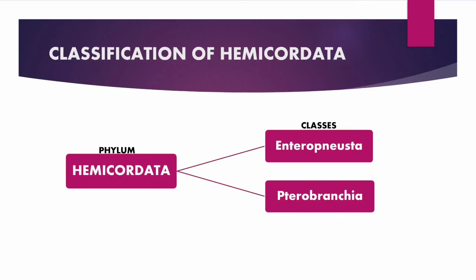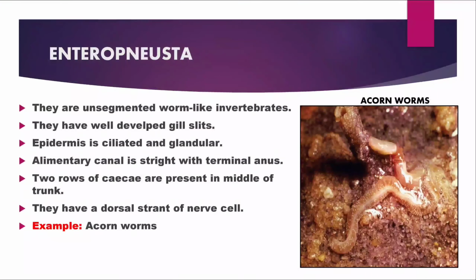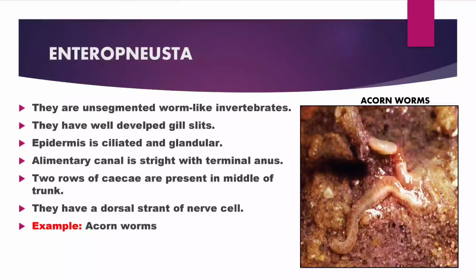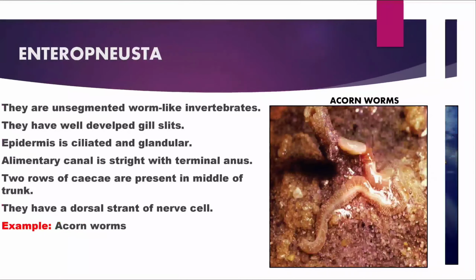Classification of phylum Hemichordata. Phylum Hemichordata can be classified into two classes, class Enteropneusta and class Pterobranchia. Now, class Enteropneusta. They are unsegmented worm-like invertebrates. They have well-developed gill slits. The epidermis is ciliated and glandular. The alimentary canal is straight with a terminal anus. Two rows of gill slits are present in the middle of the trunk. They have a dorsal hollow nerve cord. Example is acorn worms. The image of an acorn worm is given here.